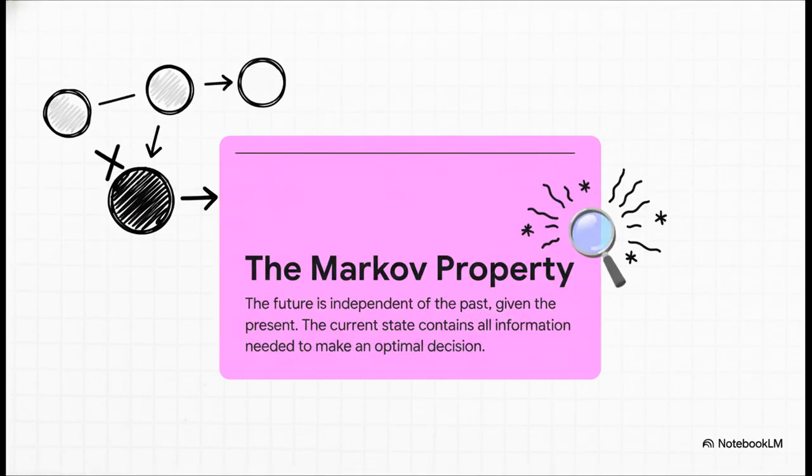Now, for this whole blueprint to actually work, we rely on one super powerful assumption. It's called the Markov Property. All it means is that the current state tells you everything you need to know. The past, how you got here, is completely irrelevant.